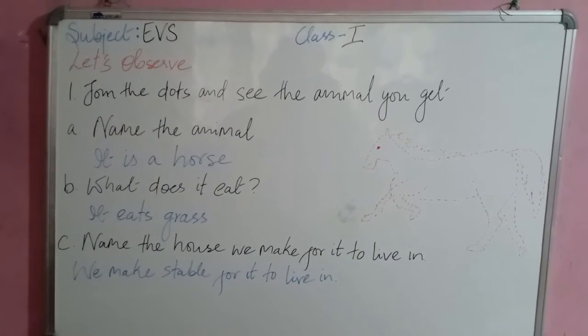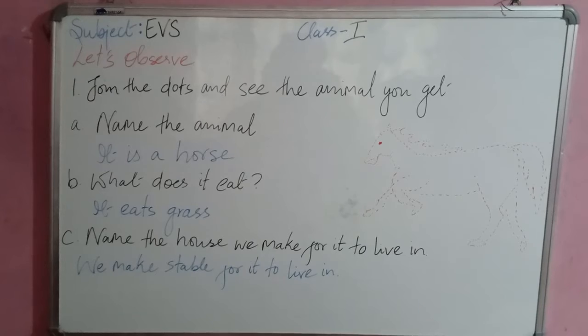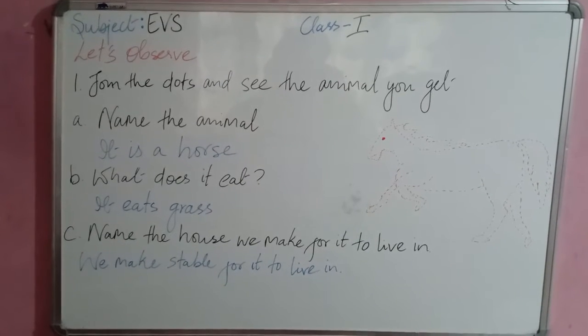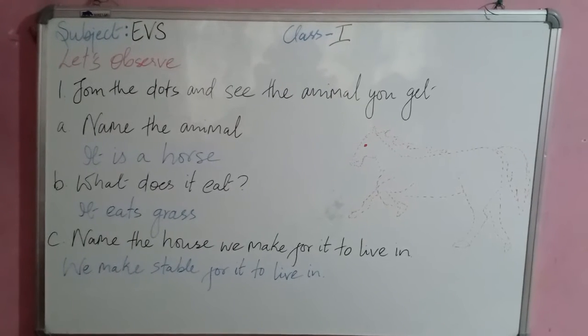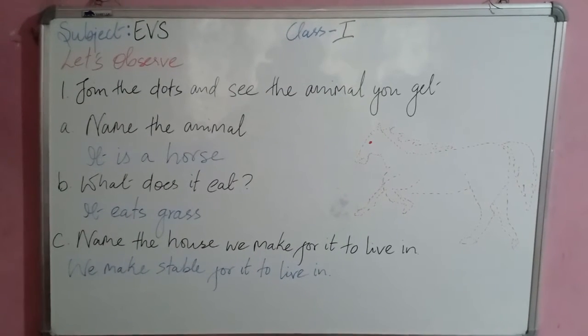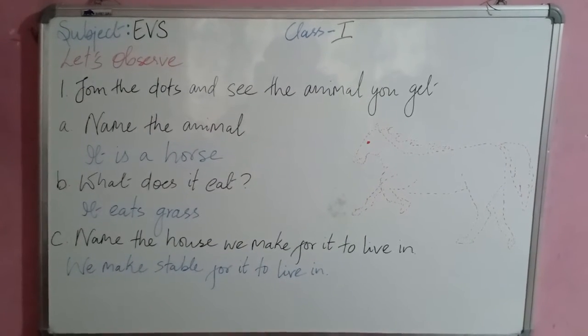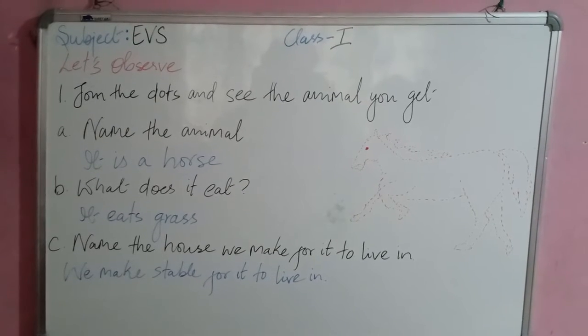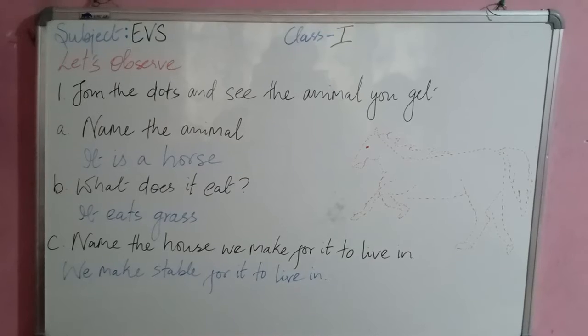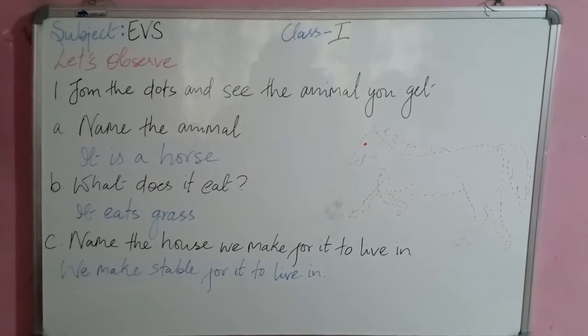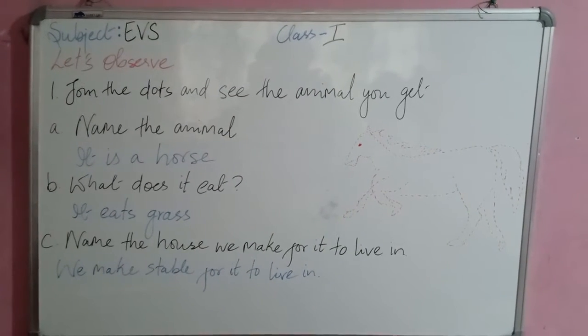You have to write it is a horse. Then question B is asking what does it eat. So you have to write it eats grass. Then question C, name the house we make for it to live in. So you have to write we make a stable for it to live in.